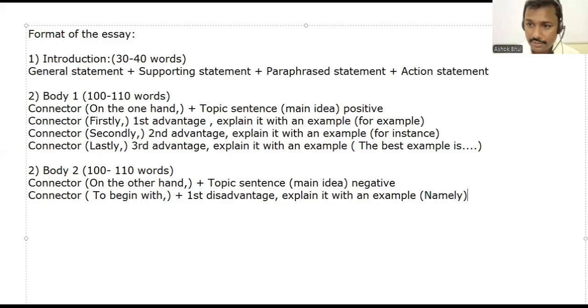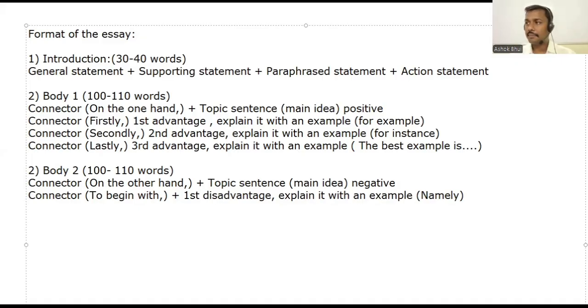If you want to exemplify, you can use a word like namely. So what can be the first disadvantage of mobile? Consumes time. Yes. Addiction is also there. Now, next point, connector.